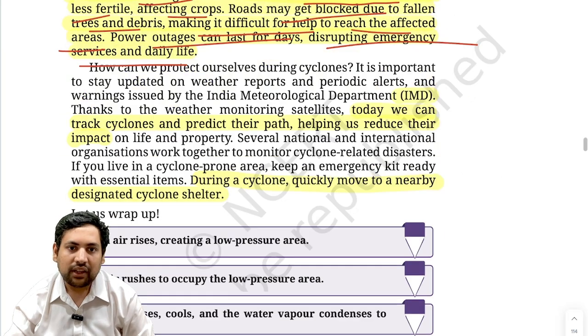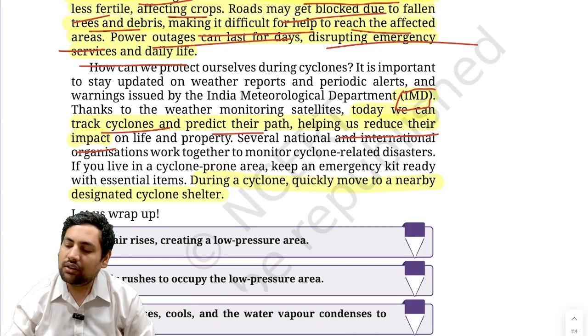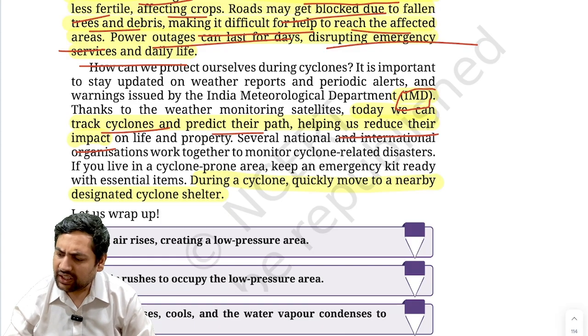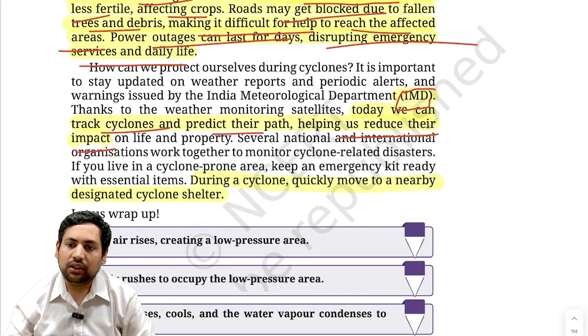Correct? But thankfully we have the Indian Meteorological Department, IMD, with now very advanced systems that can track cyclones and predict their path much before. Thus we can now reduce the impact. Like in 1999 or 2000, when a cyclone came in Odisha, it killed hundreds of people. But this time during Amphan, hardly a few people were killed. Correct? There was loss of property, but most people could be saved. Why? Because we had the intimation even before.